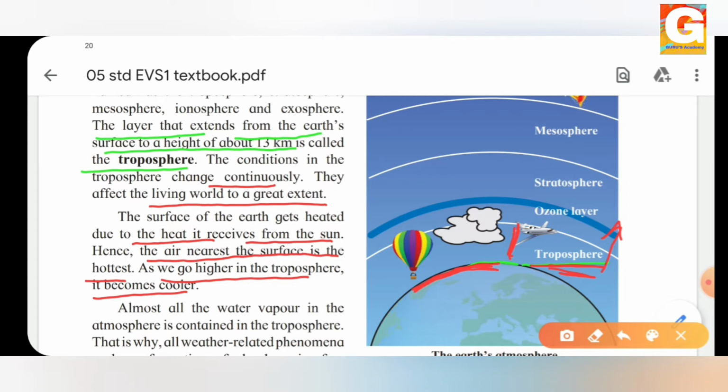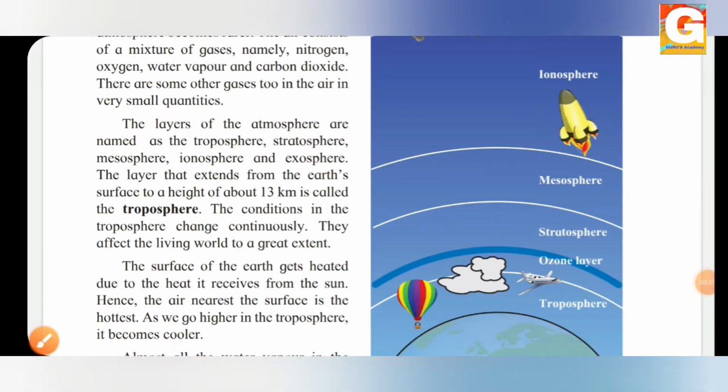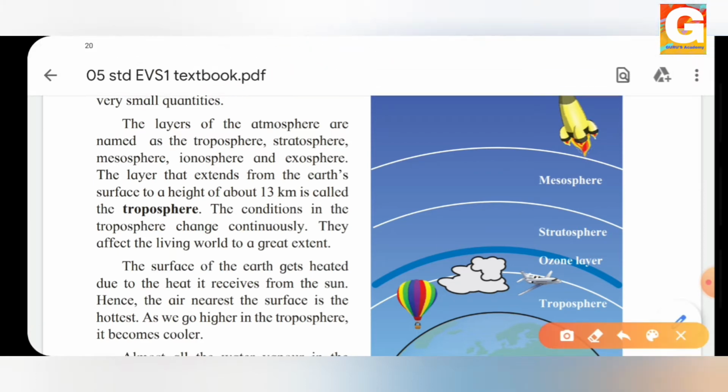So students, you must keep these small points in your mind, as you may get questions like: what is the height of the troposphere, or why does the troposphere become cooler in the upper surface? So what would be the answer? What is the height of the troposphere from the earth's surface? That is 13 kilometers. And if you get the question why does the troposphere become cooler, what would be the answer?